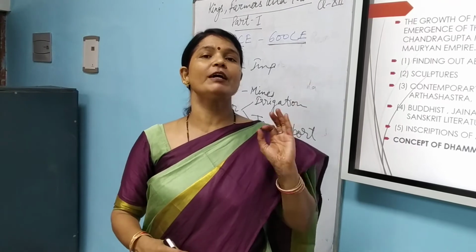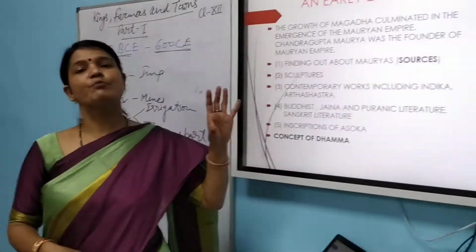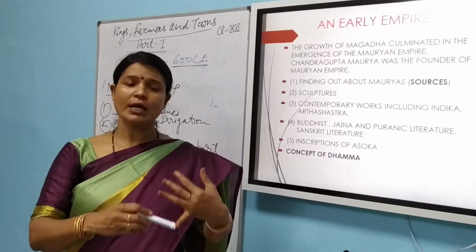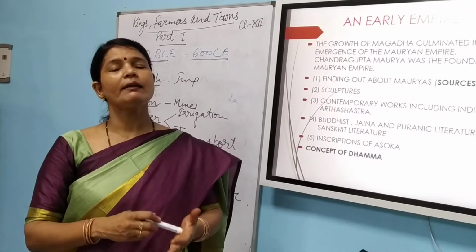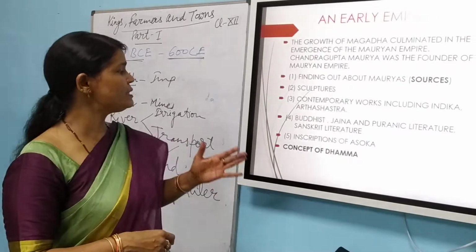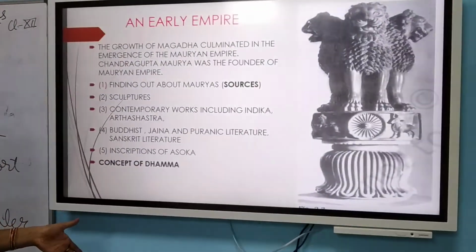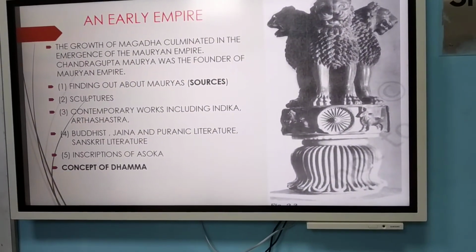See, 4, 5, 1 marker questions we have done in this portion. Kautilya's Arthashastra, Megasthenes' Indica, then Sanskrit literature, then coins, art and architecture, sculpture, inscriptions. All this gives a lot of information about the Mauryan Empire.